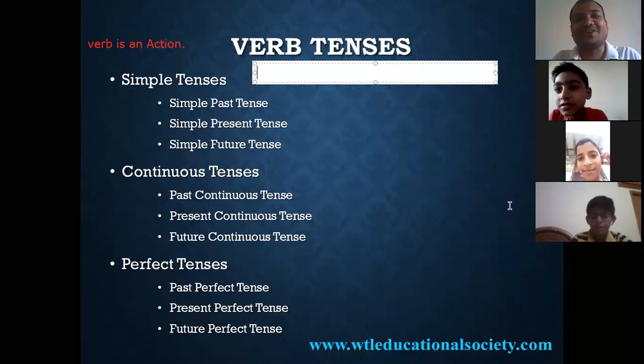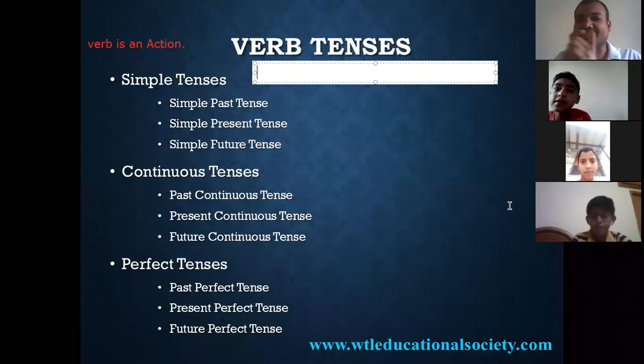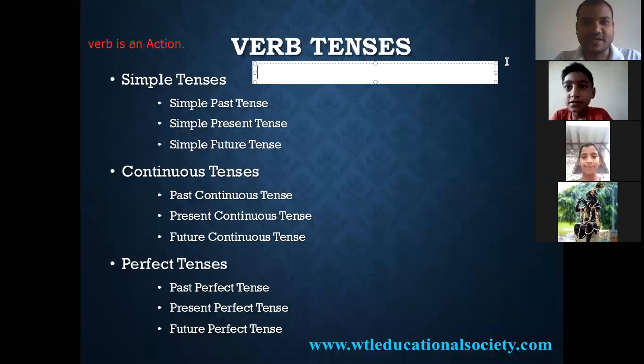So you're all talking about types of tenses. I'm not talking about types of tenses. I'm just asking you the simple question. What is meant by tenses? Sir, give some time, sir. Right.